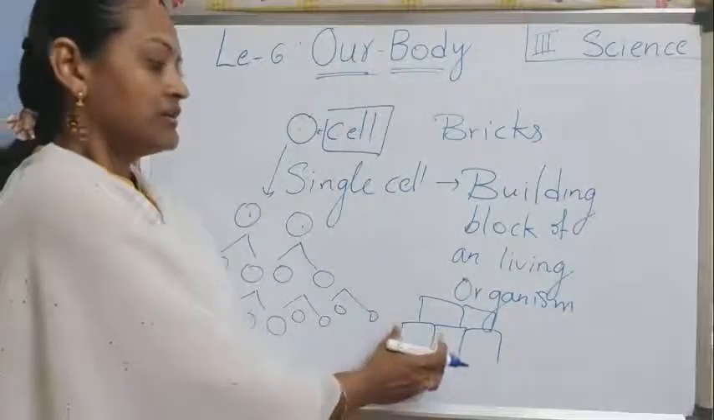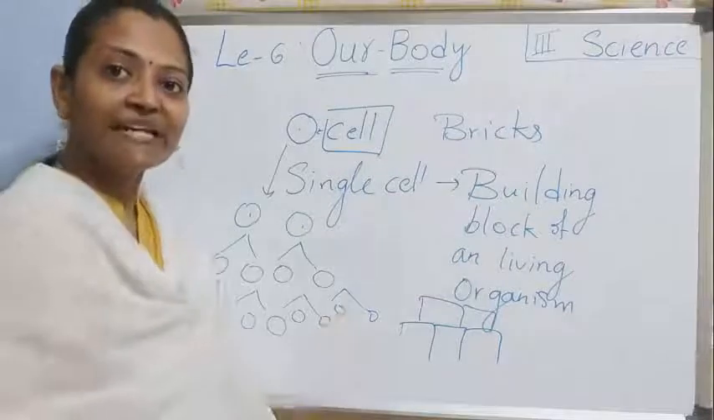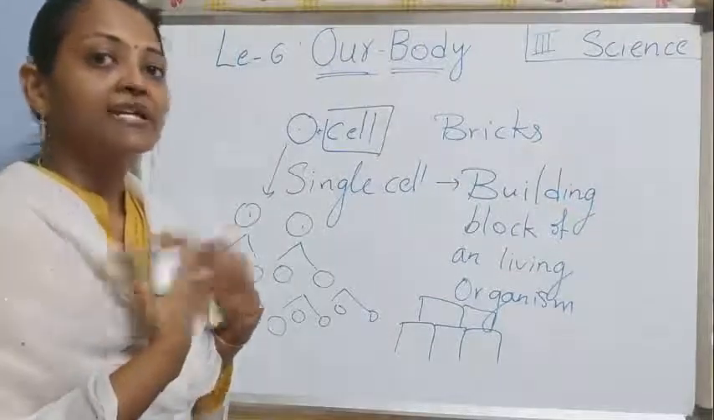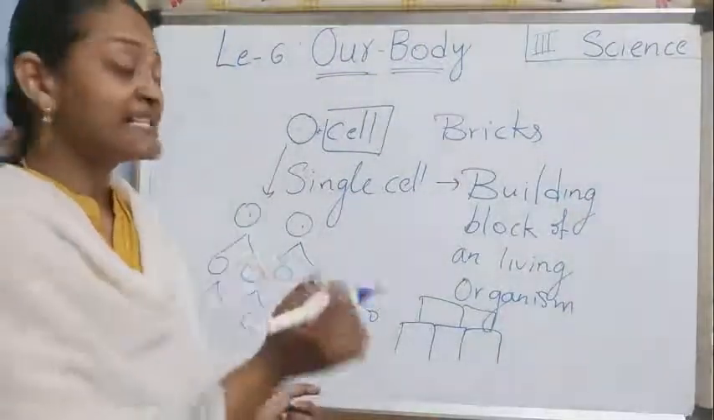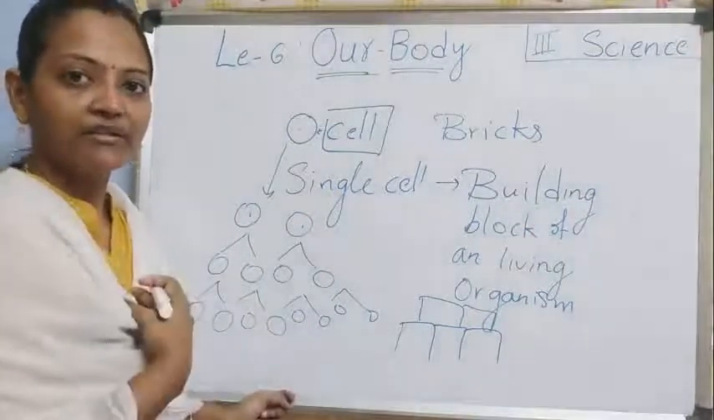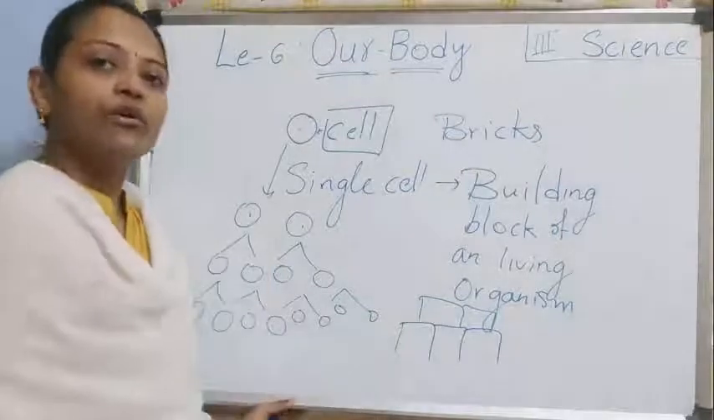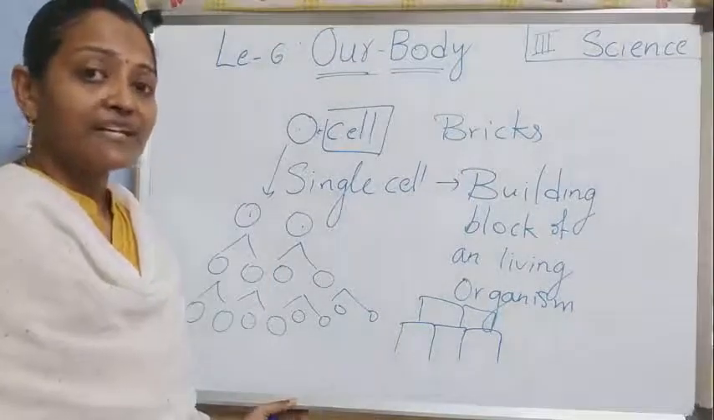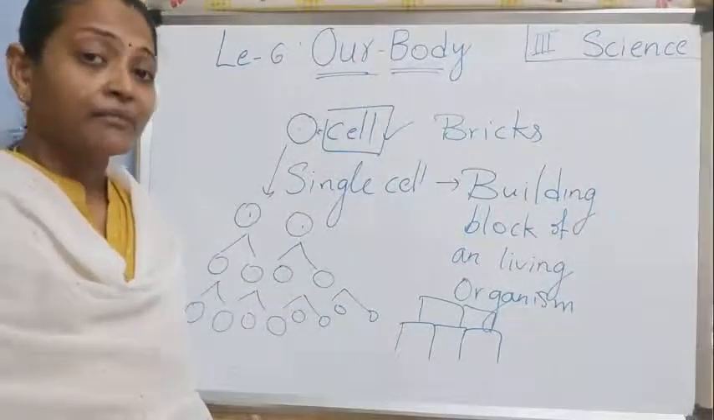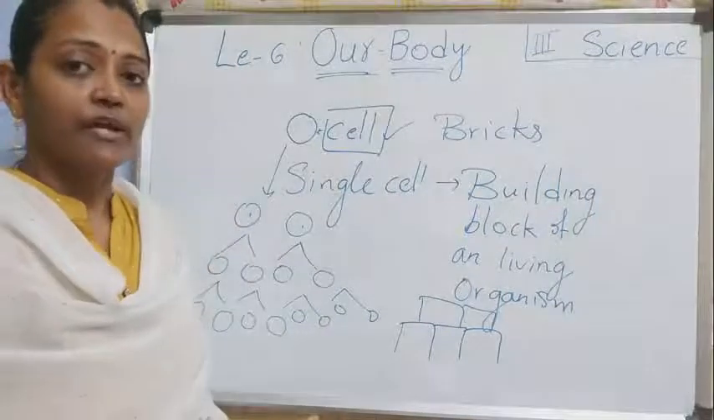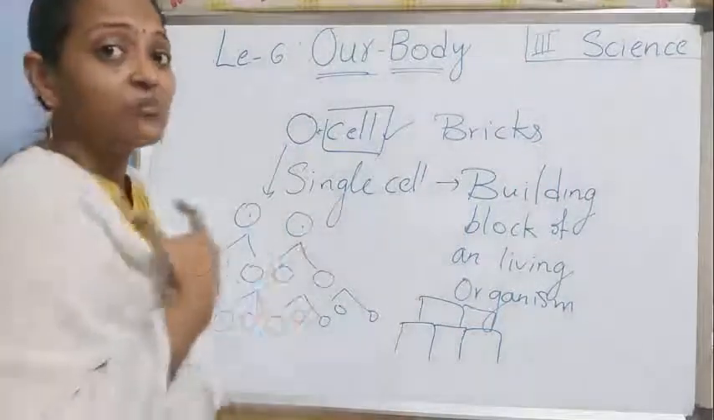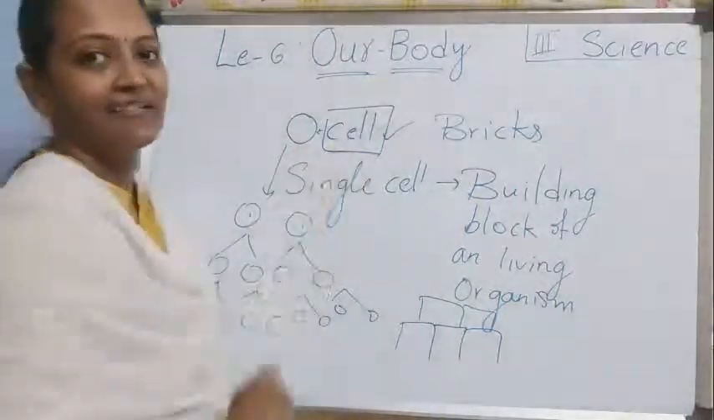So here bricks are the building blocks of a building. Building blocks means it builds up. Like that our body builds up from a single cell. So the cell is a building block of our body. Got it? Not only our body, every living organism, which is the building block? Nothing but the cell. Remember, the cell is very, very important. It builds up and gives rise to a full body. Got it children? So tell me, which is the building block of our body? Nothing but the cell. Right children?